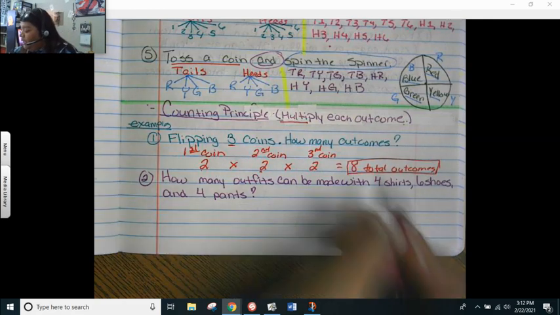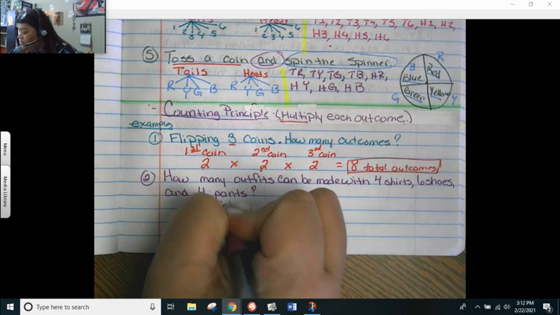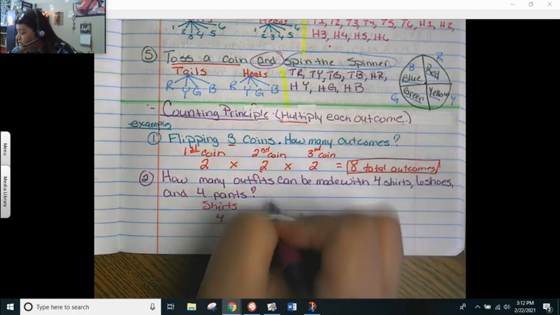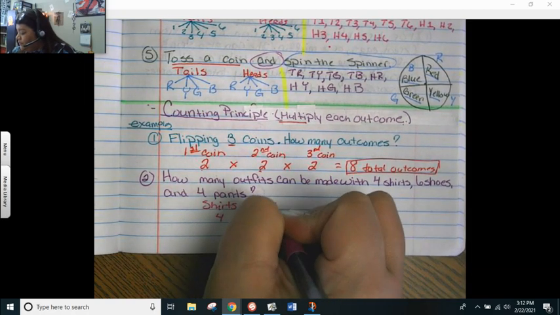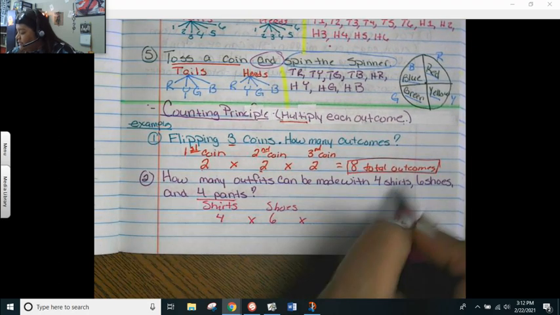So we have 4 shirts, so I'm going to do shirts here. That way you understand where the numbers are coming from. So 4 shirts times 6 shoes times 4 pants.